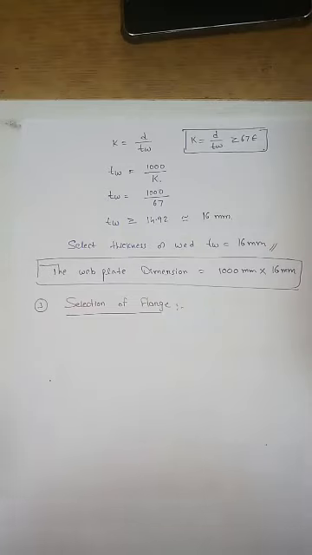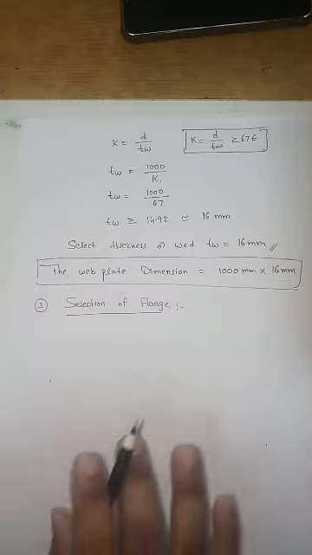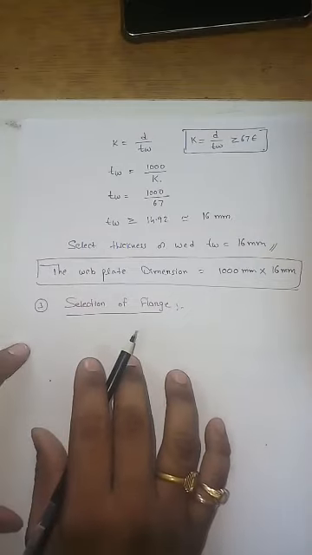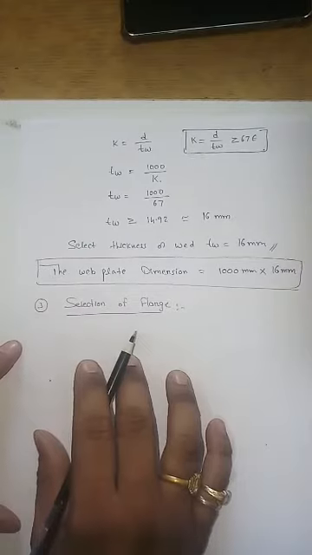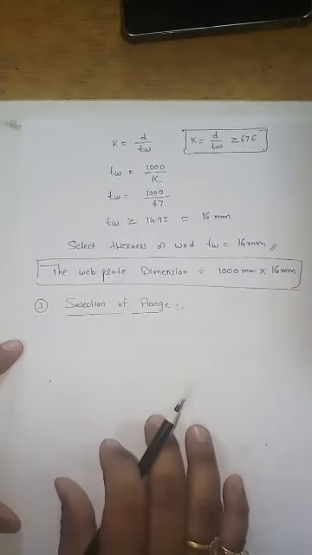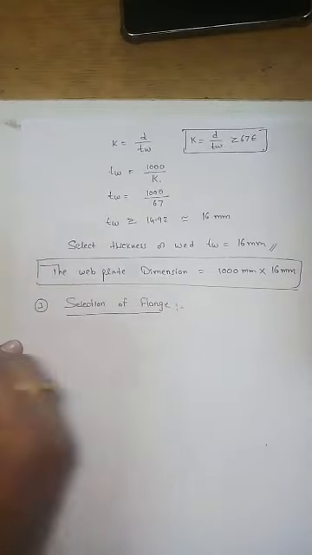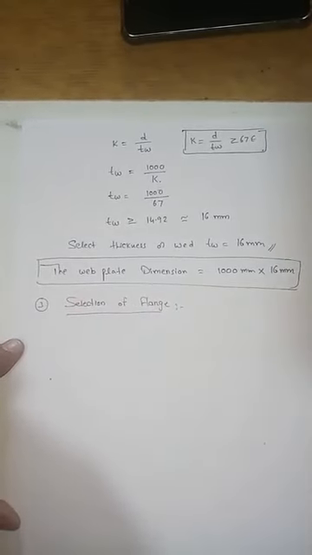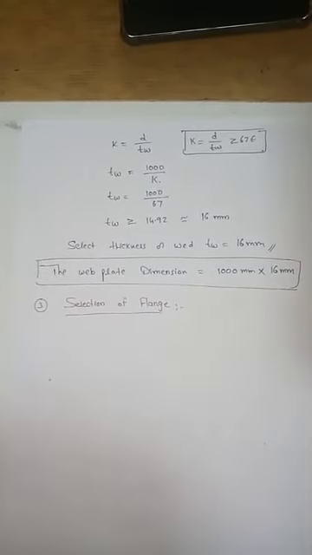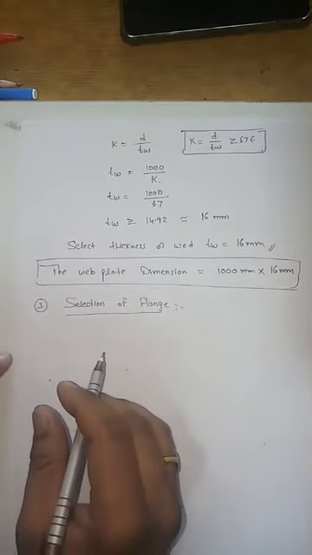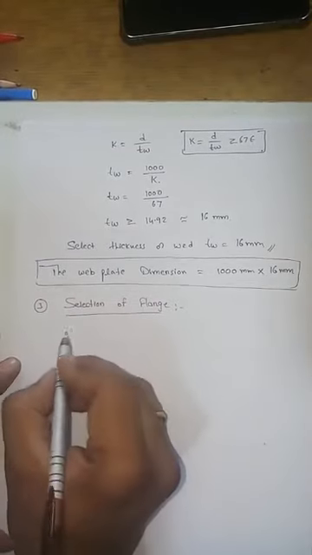We design the web for shear, and the flanges for moment. So for selection of flange, I will neglect the moment capacity of the web, because the web will carry only the shear force, it won't carry any moment.